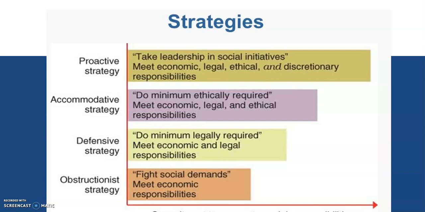Nobody is going to tell you that, but the company will take such steps by themselves, without anybody forcing them, believing that they have responsibility towards the society. So they take up that leadership in social initiatives. That is the proactive strategy.